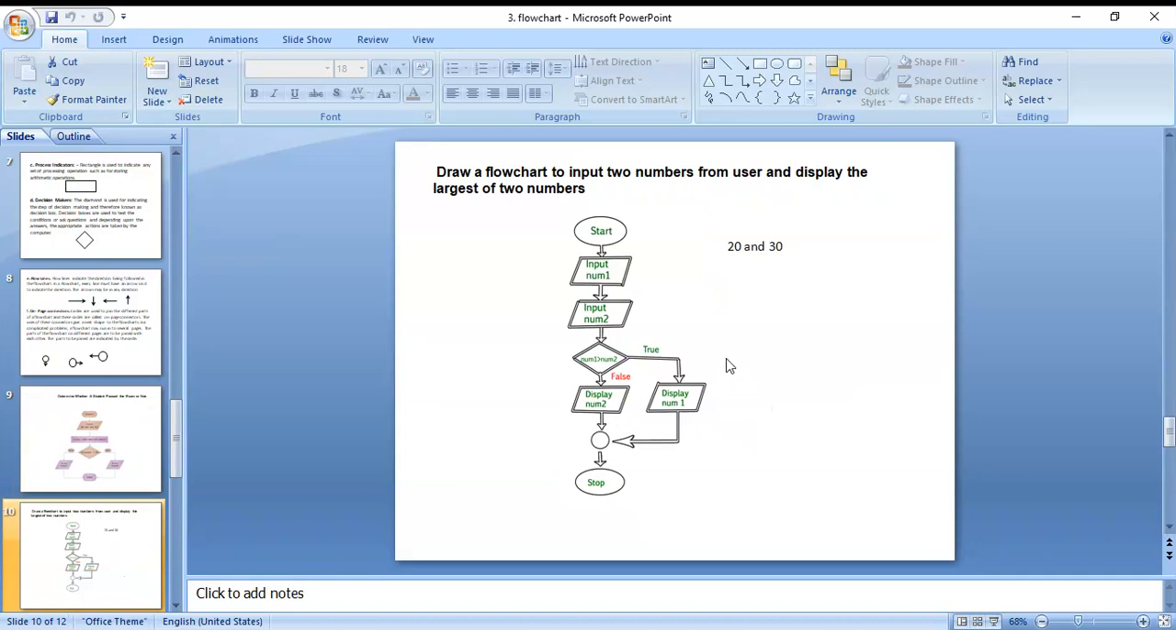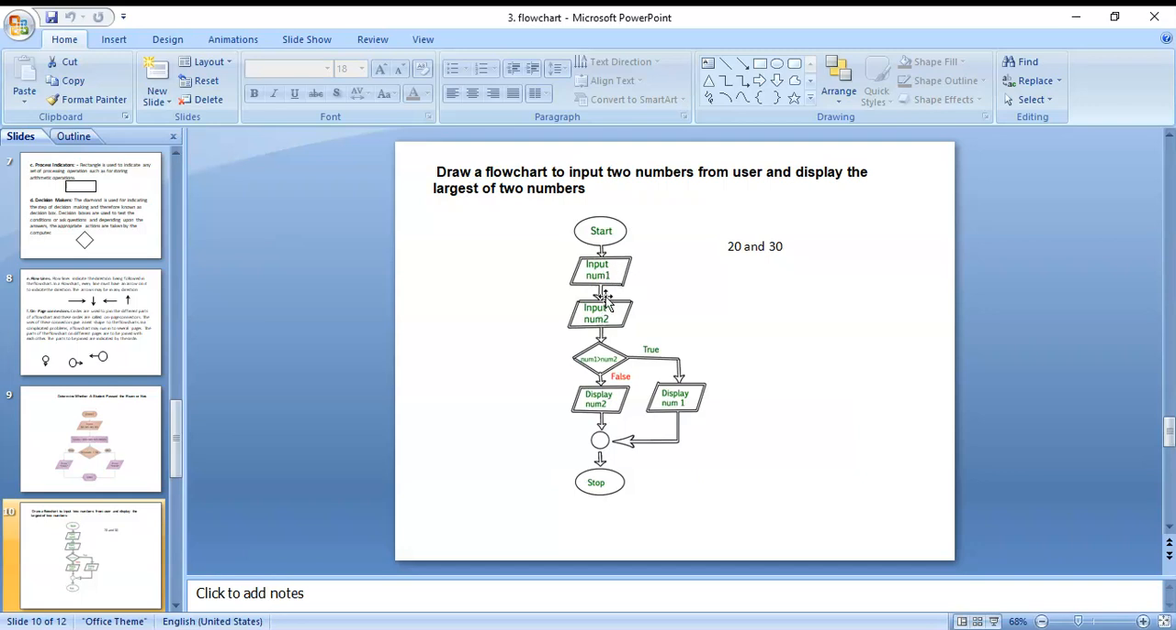This is a flowchart to find the largest of two numbers. Here you can see starting and ending both use ovals. Next, input number one and input number two. Both you can take in a single box or two boxes. These are parallelograms, which are used for reading values.